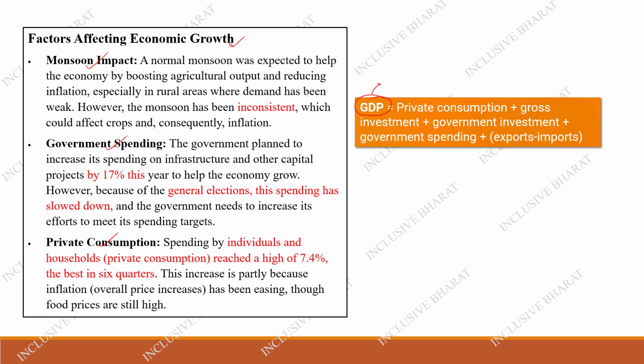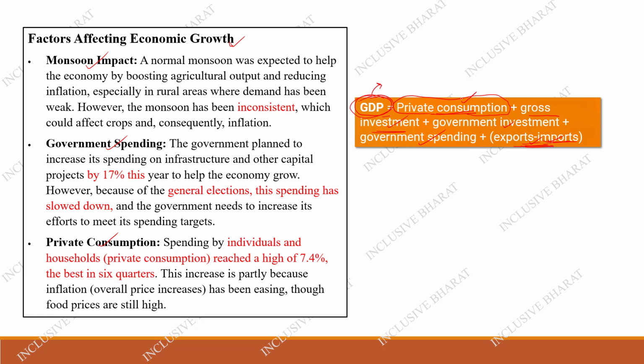Here, I said that GDP is nothing but the total money value of goods and services produced in a country. But here you see the GDP formula: GDP is nothing but how much is the private consumption, that is households, how much is their consumption, and the gross investments from private sectors, what are the investments, and also what are the government investments, how much is the government spending, and also what is the export minus import value. So all these things will be added to get the GDP.